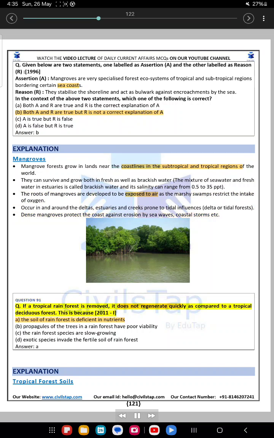Question 91. If a tropical rainforest is removed, it does not regenerate quickly as compared to a tropical deciduous forest. This is because, 2011: A. The soil of rainforest is deficient in nutrients. B. Propagules of the trees in a rainforest have poor viability. C. The rainforest species are slow growing. D. Exotic species invade the fertile soil of rainforest. Answer: A. Explanation: Tropical forest soils.